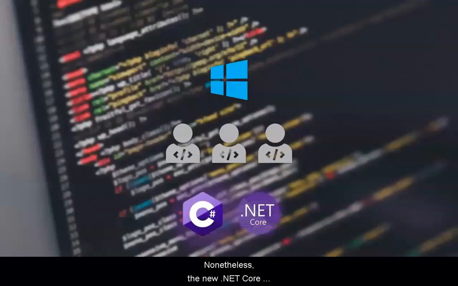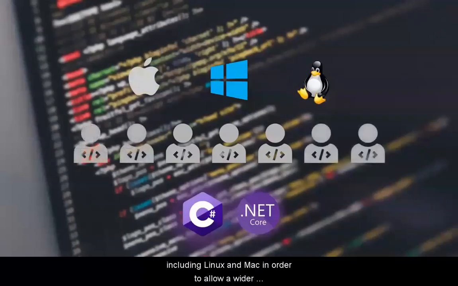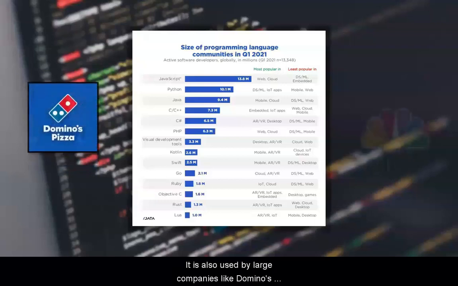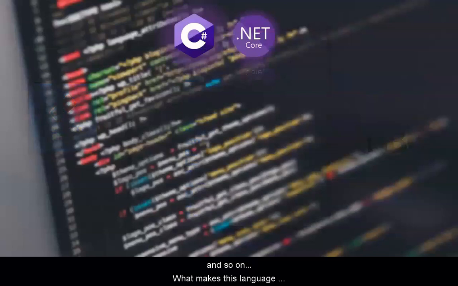Nonetheless, the new .NET Core framework has been designed to run on several operating systems, including Linux and Mac, in order to allow a wider community of users. It became very popular. Indeed, C# is one of the most used languages worldwide, so there are multiple resources that you can find to help you learn the C# language. It is also used by large companies like Domino's Pizza, NBC, and so on.